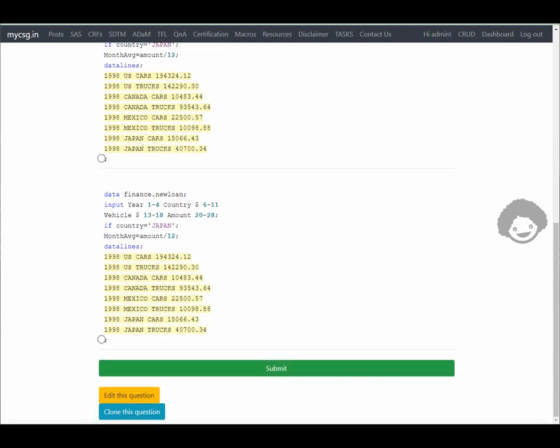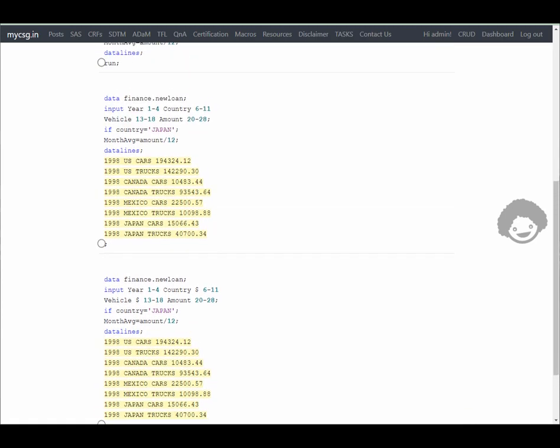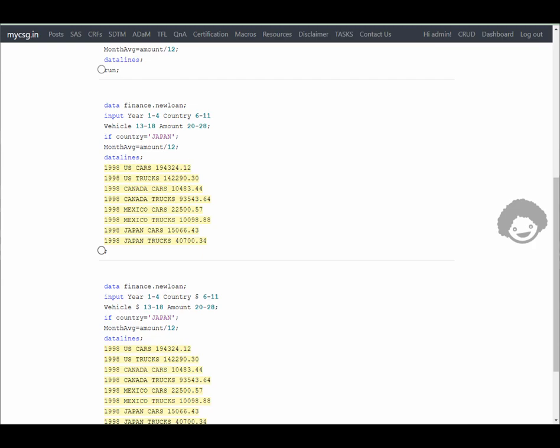Here in the third option, year is being read from columns 1 to 4 as a numeric value. As all the data present in the first four columns seems to be numeric, this is okay. For country, it is being read from column position 6 to 11 as a numeric variable.